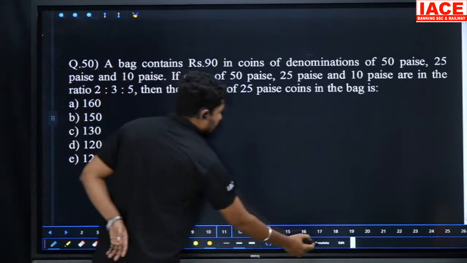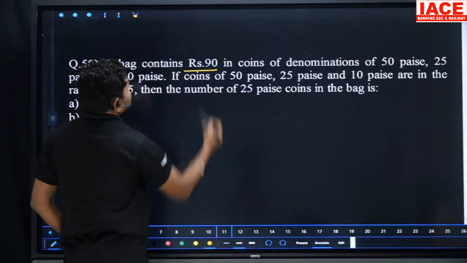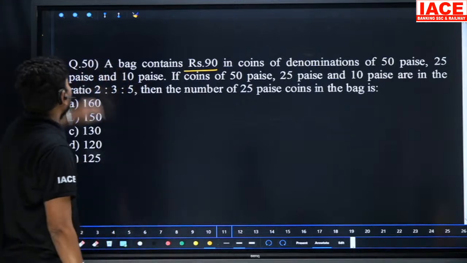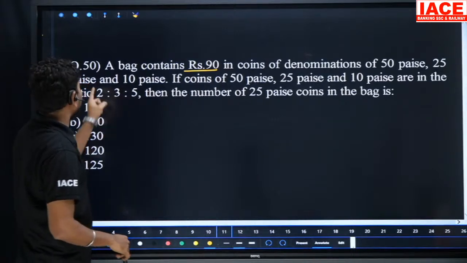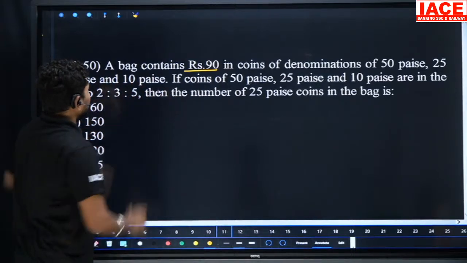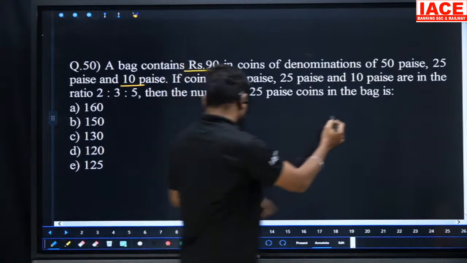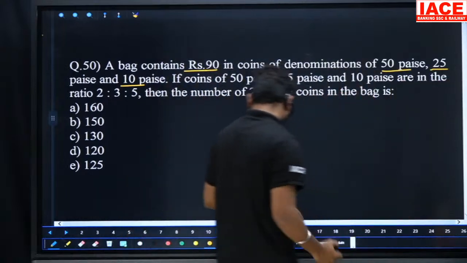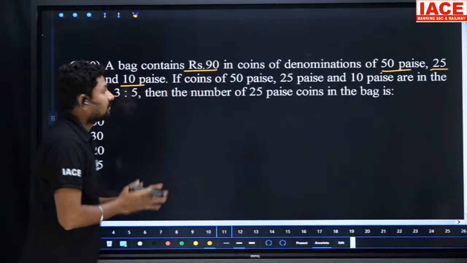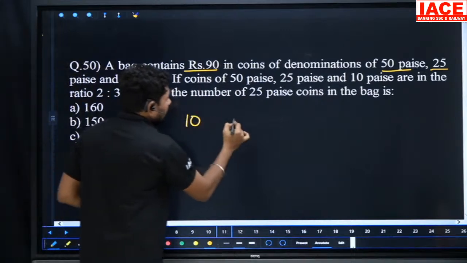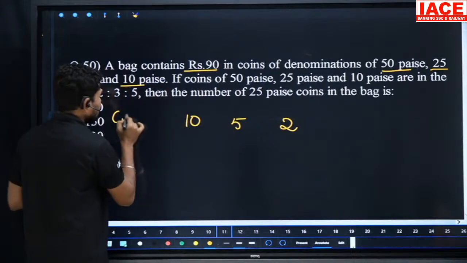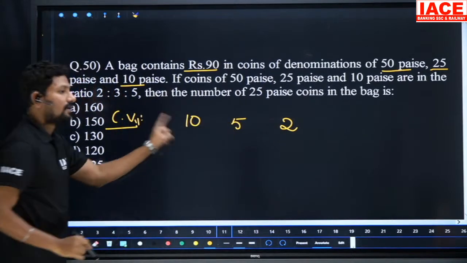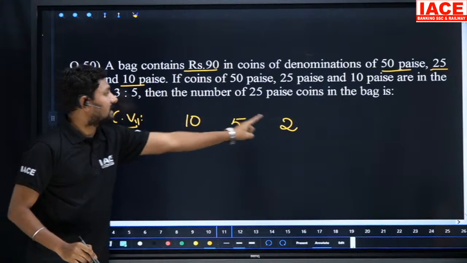A bag contains 90 rupees. Total amount is 90 rupees, in denominations of 50 paise, 25 paise, and 10 paise. These are all cancelled with the number 5. Okay, 5 tens, 5 fives and 5 twos. These are the coin values. What am I saying? Coin value. It is 50 paise, 25 paise, 10 paise.